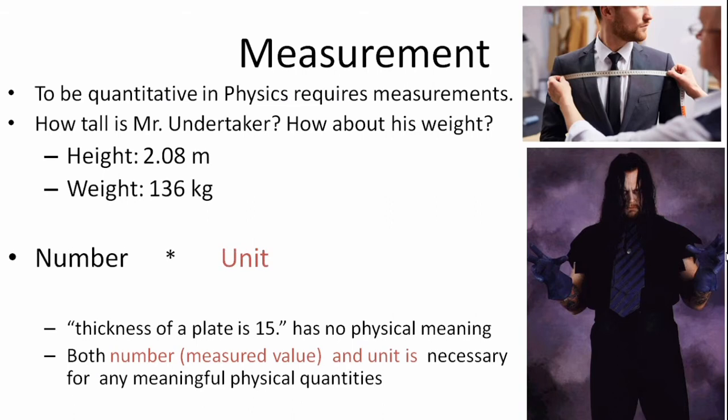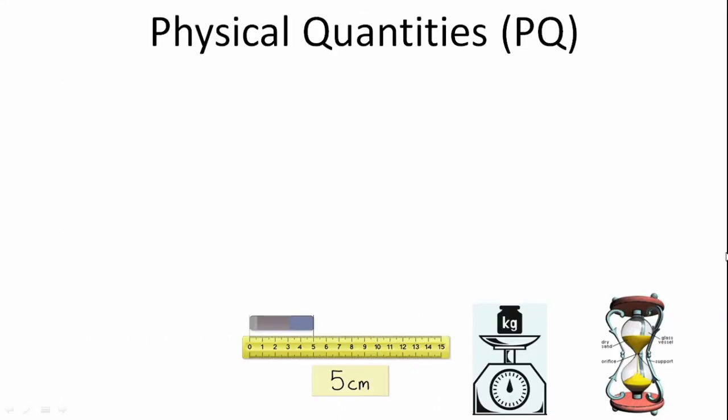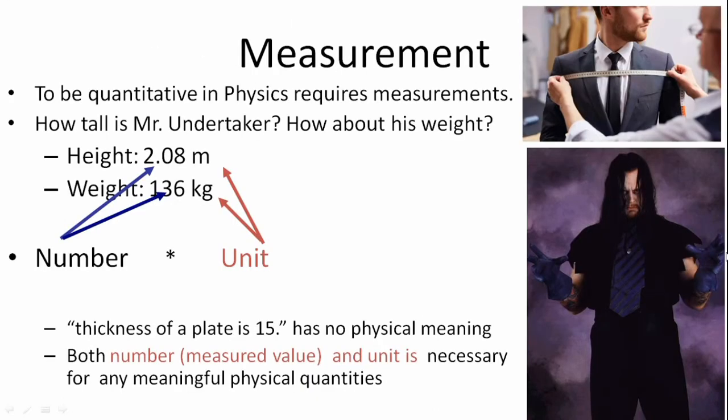Now let us discuss what measurement is. When we think of any measurement, the tailor comes to our mind.